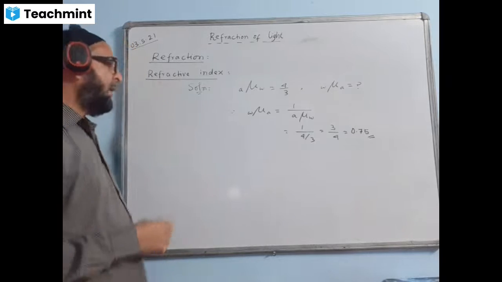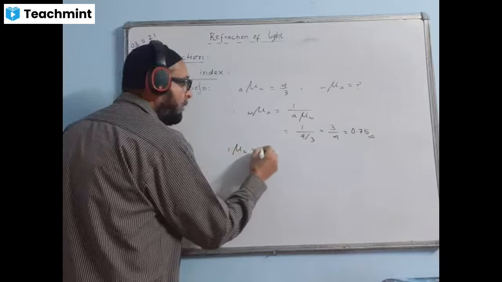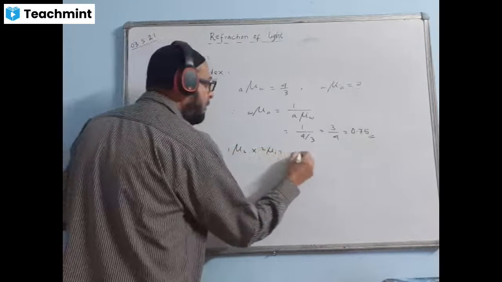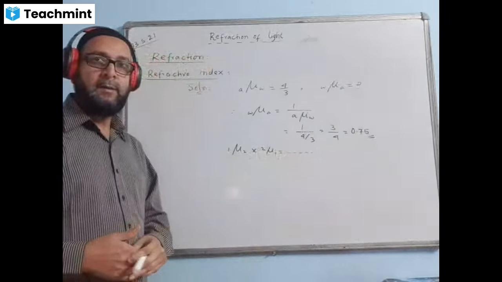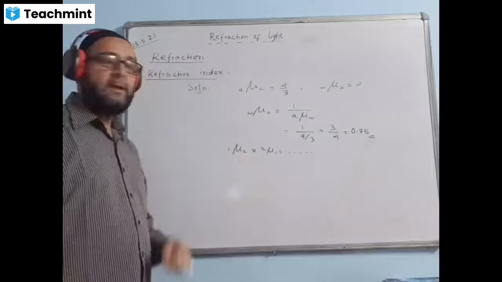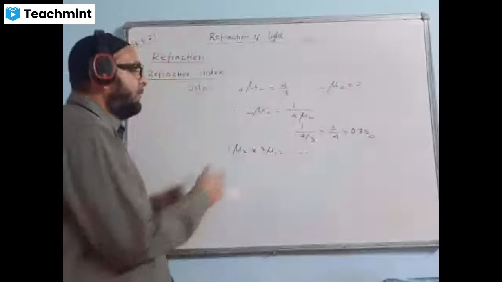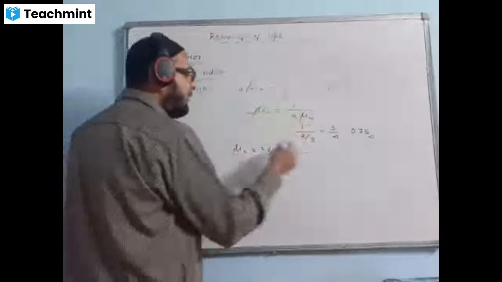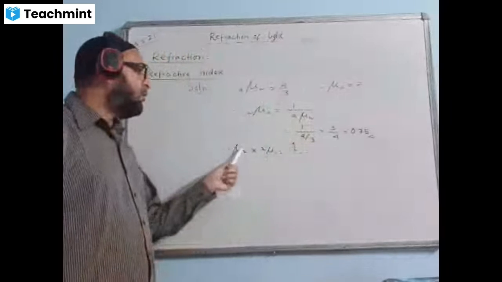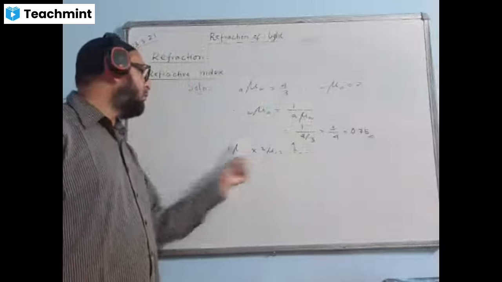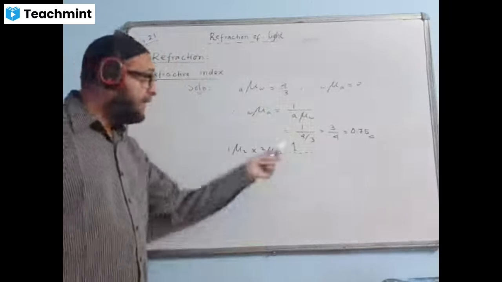You may get some fill in the blank type questions also, like this. Suppose they have given 1 mu 2 into 2 mu 1 equal to blank. How much will you fill in the blank? 1 mu 2 and 2 mu 1 are reciprocal of each other. When two reciprocal quantities are multiplied, the answer will be 1. This into this is equal to 1. That means 1 mu 2 is equal to 1 upon 2 mu 1, or 2 mu 1 is equal to 1 upon 1 mu 2. So in the blank we have to fill 1.